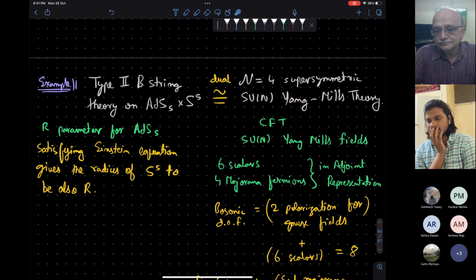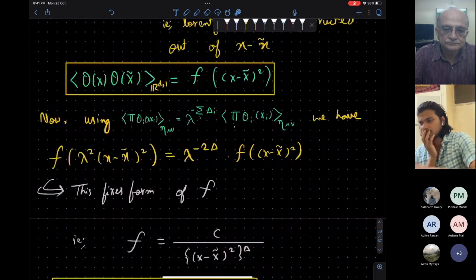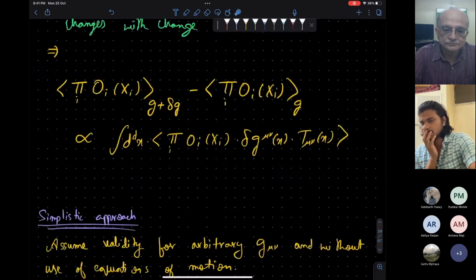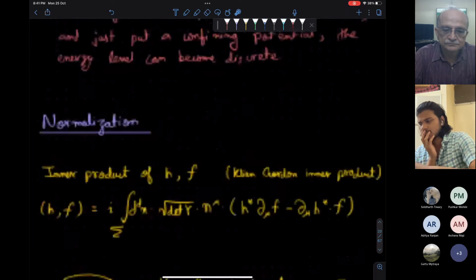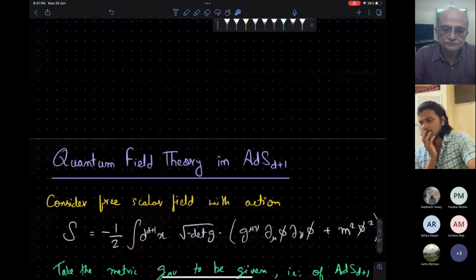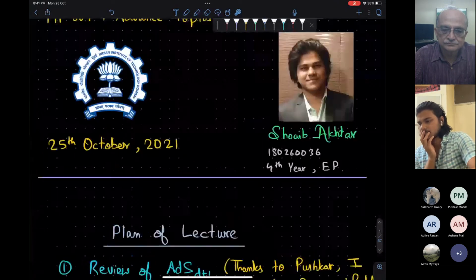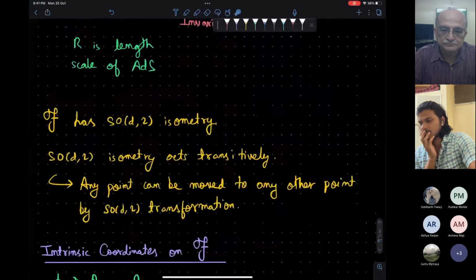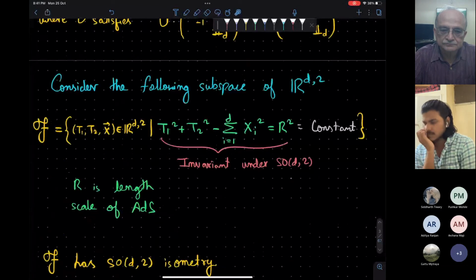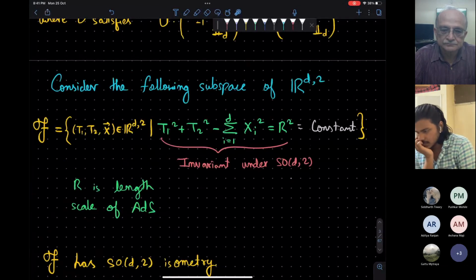So can you go to the very beginning where you define the AdS cutoff, like the AdS parameter capital R? Yeah, so capital R is a function of these coordinates, and then you said R is a characteristic length scale of this AdS space.